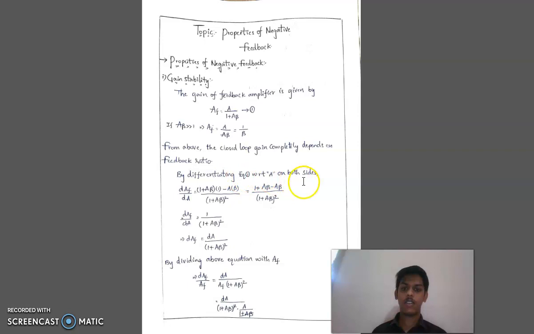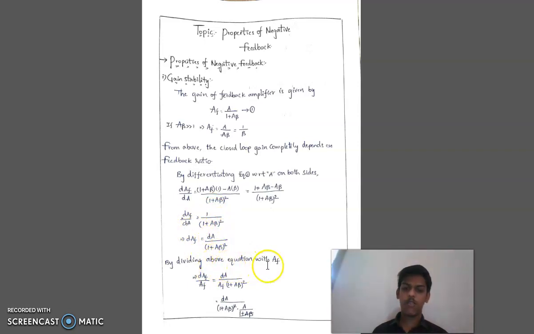By differentiating equation 1 with respect to A on both sides, dAF by dA is equal to, here it is in the form of U by V, (1 plus A beta) into 1 minus A into (1 plus A beta) differentiation, which is beta by (1 plus A beta) whole square. It becomes 1 by (1 plus A beta) whole square. dAF is equal to dA by (1 plus A beta) whole square.